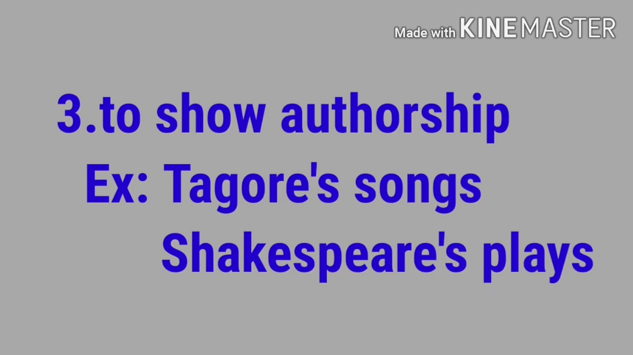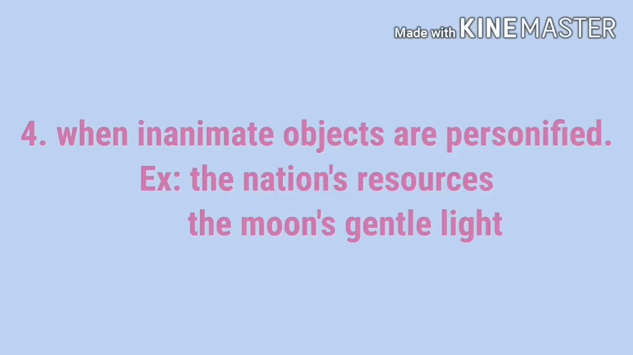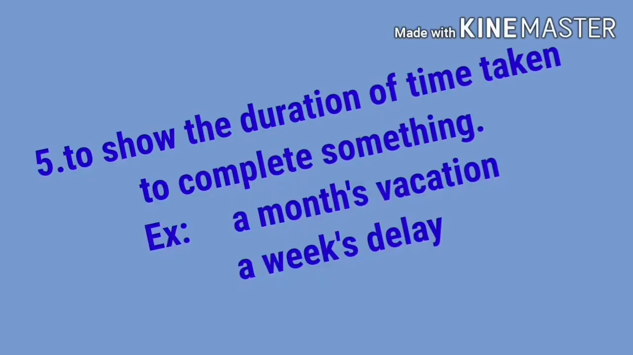Fourth one, when inanimate objects are personified. For example, the nation's resources. Whose resources? Nation. Inanimate means non-living things. Okay, the nation's resources. So we add apostrophe s to the noun nation. Second, the moon's gentle light. Whose gentle light? The moon's gentle light.